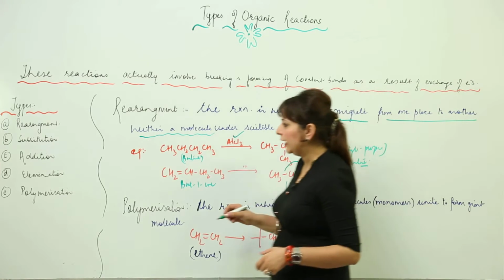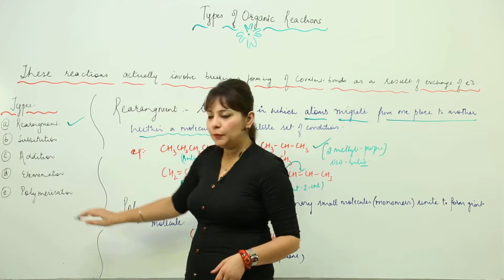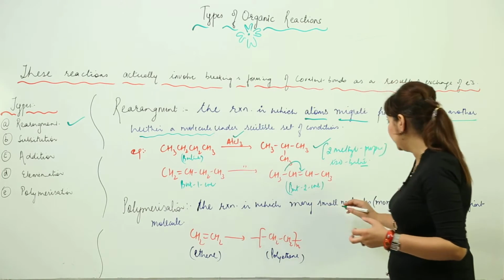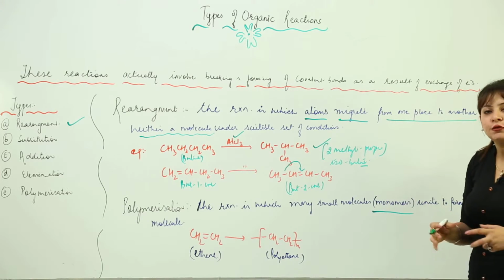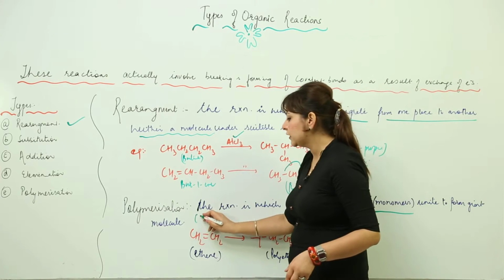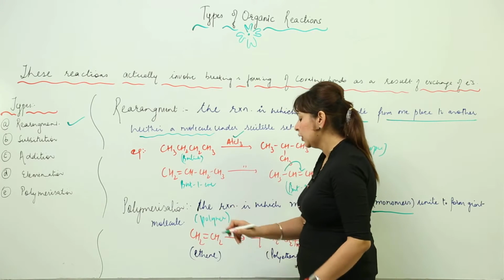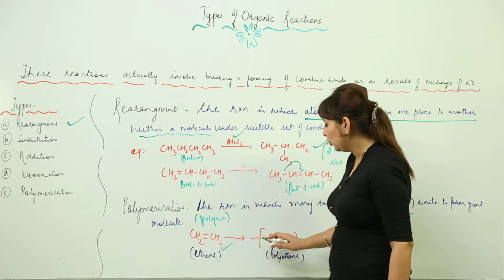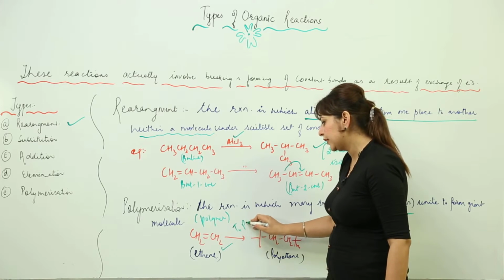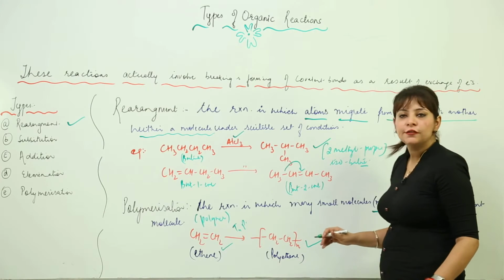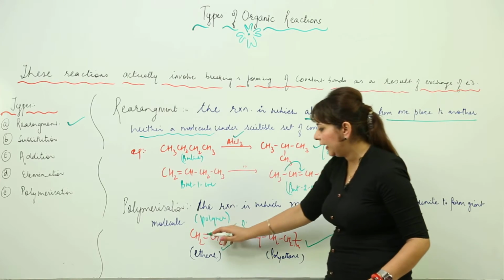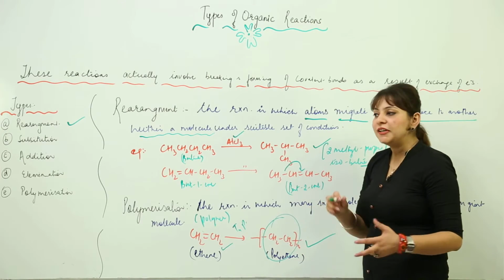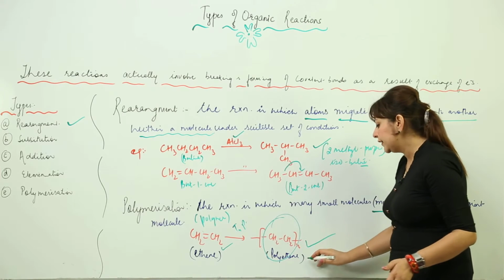Rearrangement we have done, so I'm telling you polymerization now. Polymerization is the one in which the smaller units, which we call monomers, unite to form a giant molecule, and that giant molecule is called a polymer. For example, here I have the polymer of ethene. This is my ethene. It undergoes polymerization under suitable conditions of temperature and pressure, and many units of ethene get linked with each other. The double bond actually becomes single. This is the monomer unit for polythene, and it gets repeated in three dimensions, giving rise to polythene.